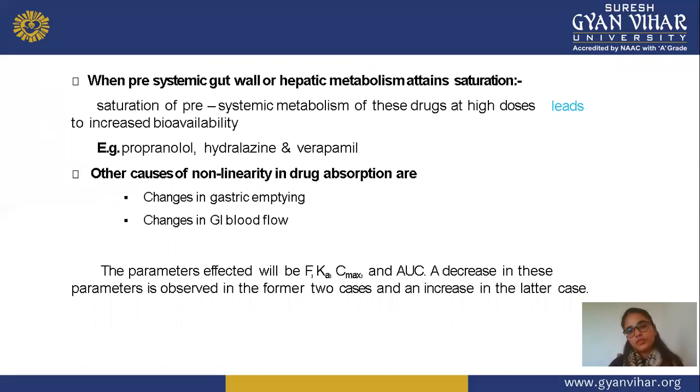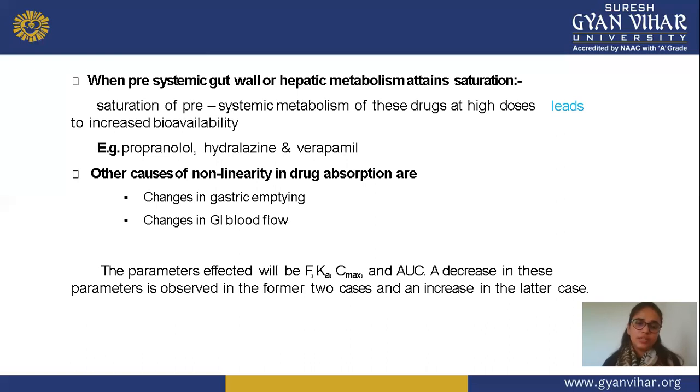Next are other causes of non-linearity in absorption rate. Other than these three parameters, some other causes are also responsible. First is change in gastric emptying, meaning the gastric condition may be empty or full. Also, change in GI blood flow: how much blood flow takes place in the GI circulation may vary, and this changes the absorption rate non-linearity.